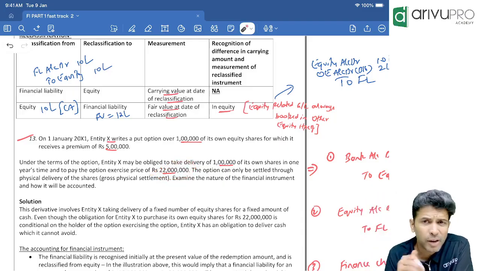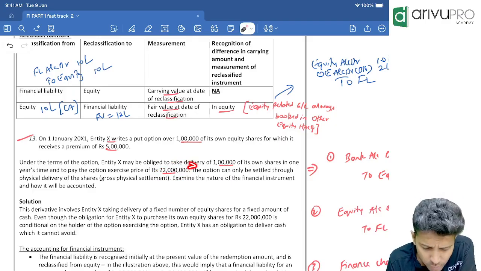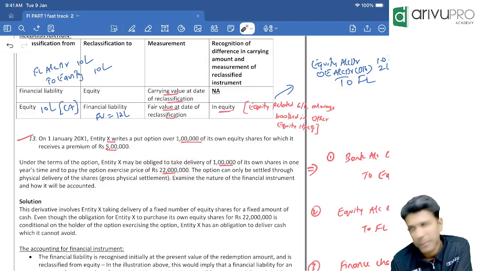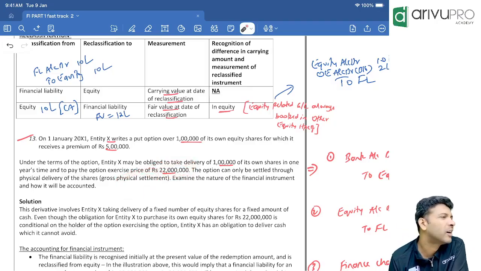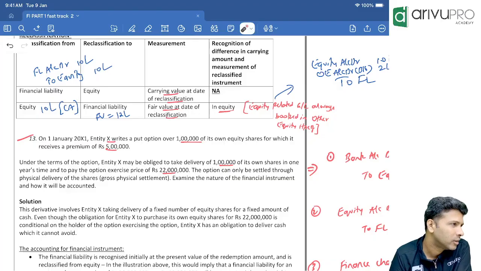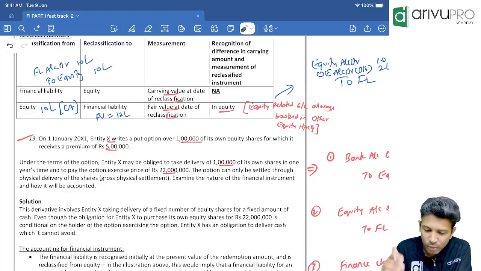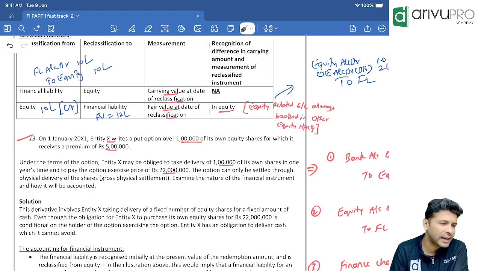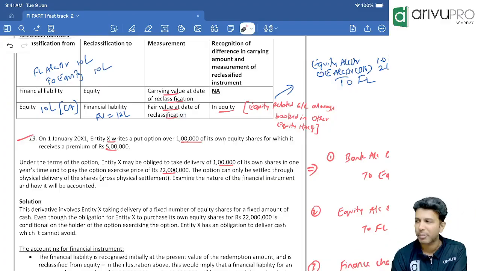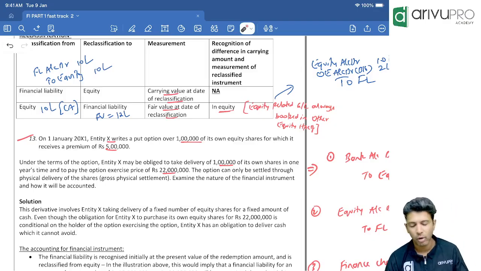After 1 year. But we are doing the accounting now. So will you create the financial liability at 22 lakhs or at present value? Present value. But the discount factor is not given, so I have assumed present value as 20 lakh and did the accounting, just to show you. Actual could be anything. Now if the present value is 20 lakh, tell me the breakup, the entry. First go on telling me the entry.